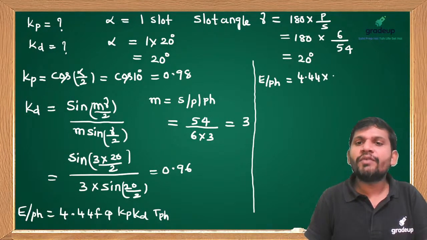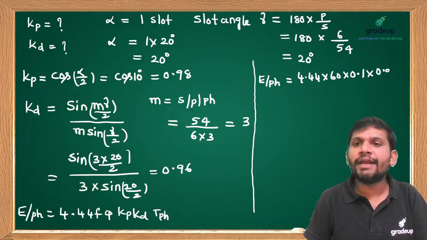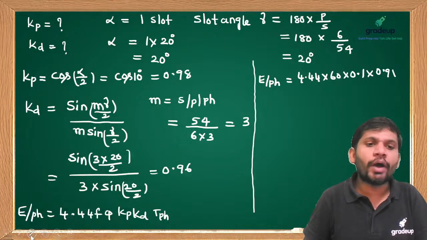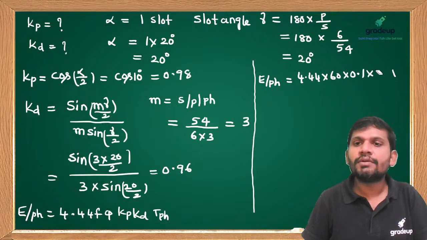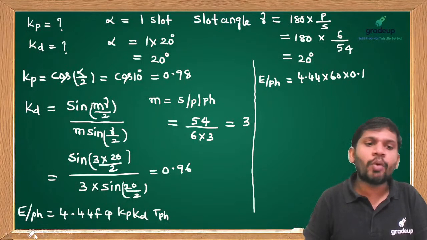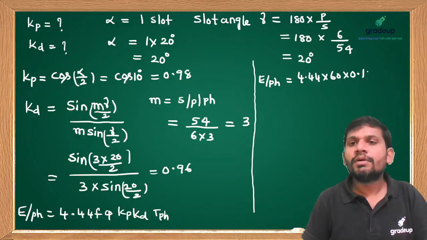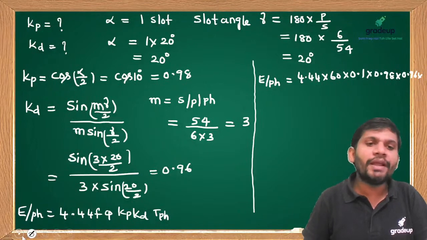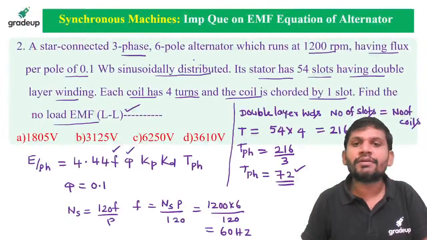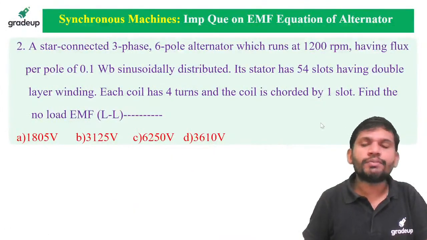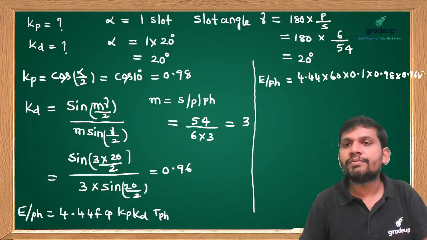4.44. Frequency is 60 Hz, which I calculated. Flux is how much it is given, students? 0.1. Kp is how much you got? 0.98. Kd is how much? 0.96. How many turns per phase did you calculate? Come on, students. 72. This is 72.